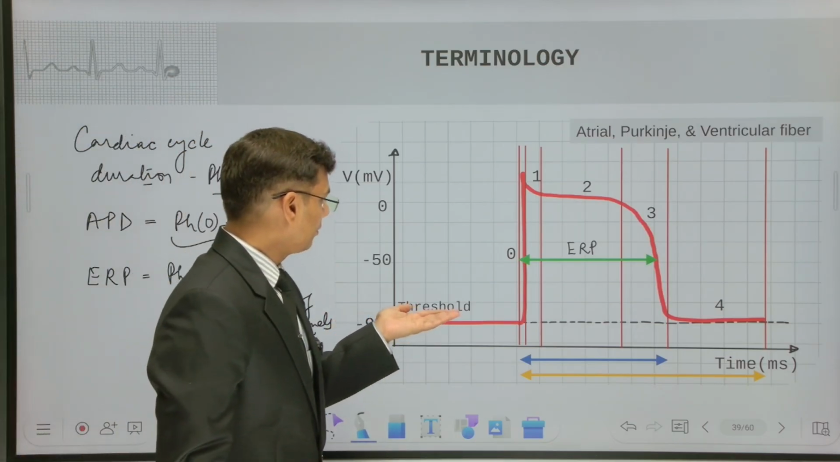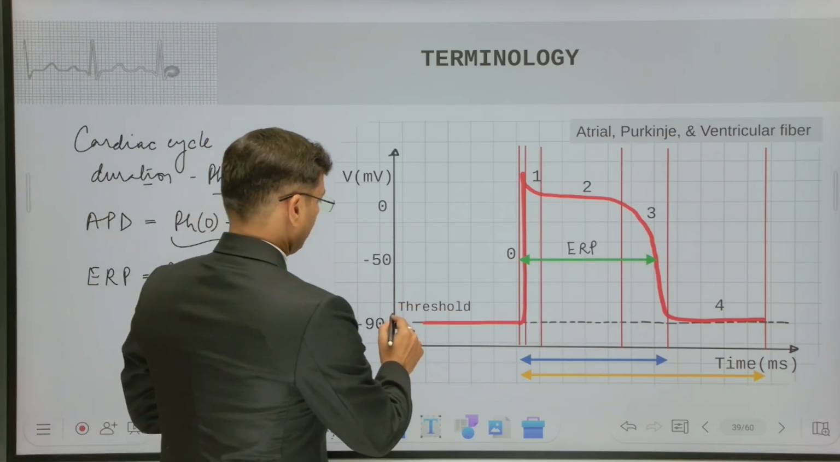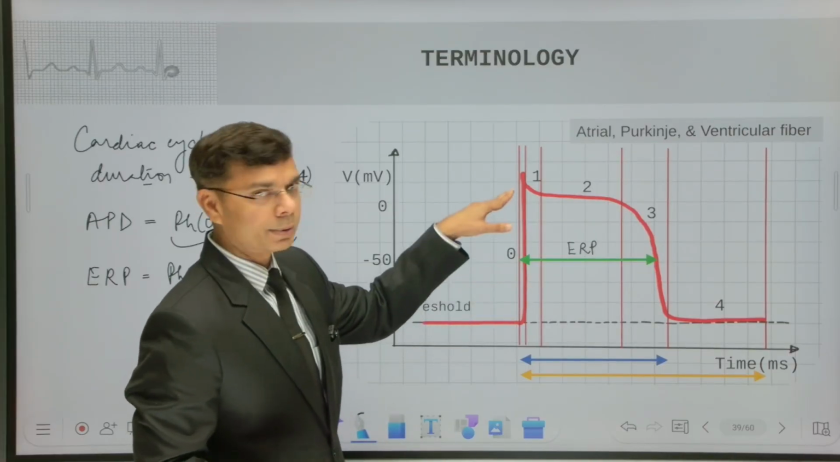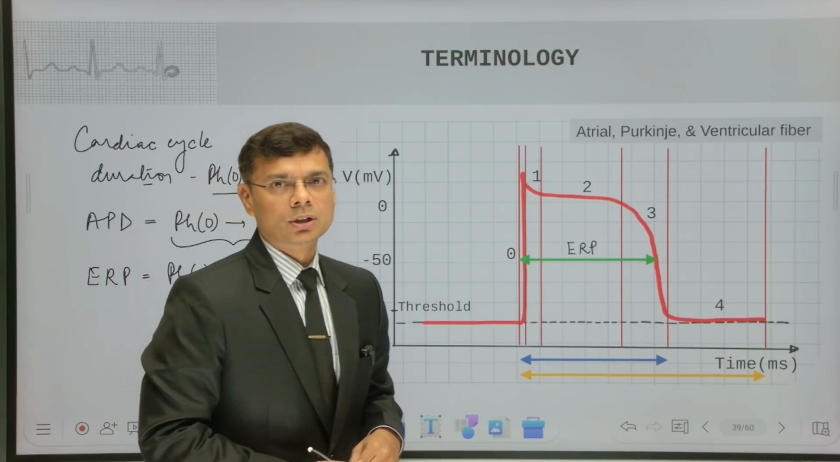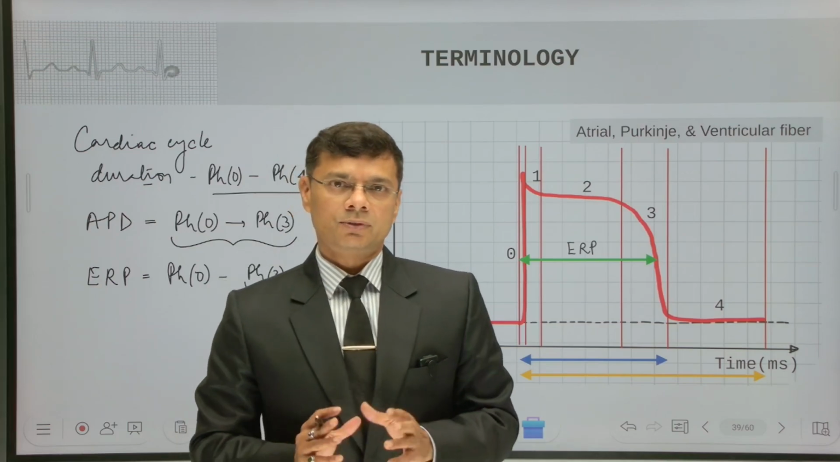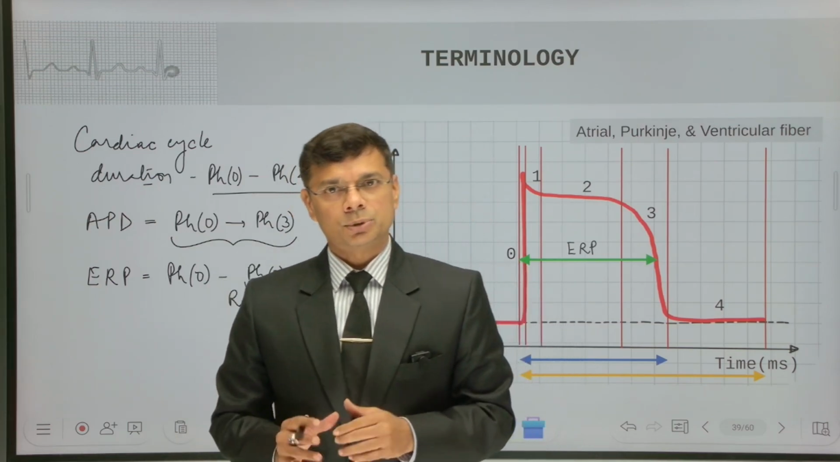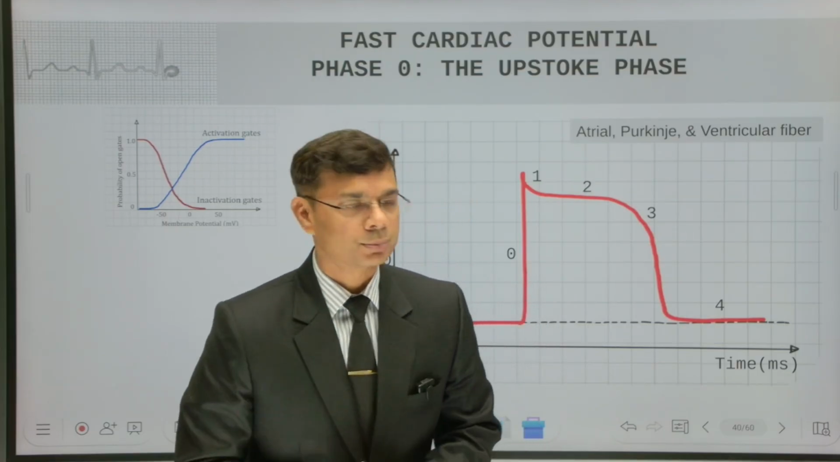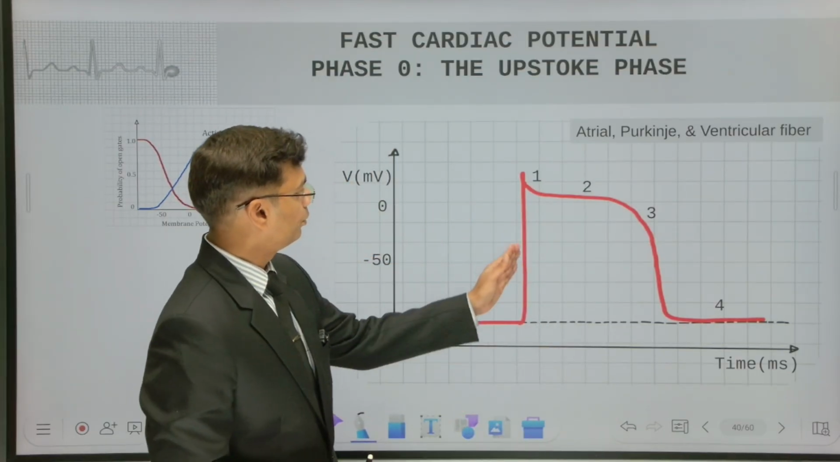Further, as we know, there is some point, the threshold, above which when potential goes, it can form a spike. This is the threshold. Now, we will cover one by one different phases of the cardiac potential. Now, talking about phase 0 of the fast cardiac potential. As you know, this is phase 0.